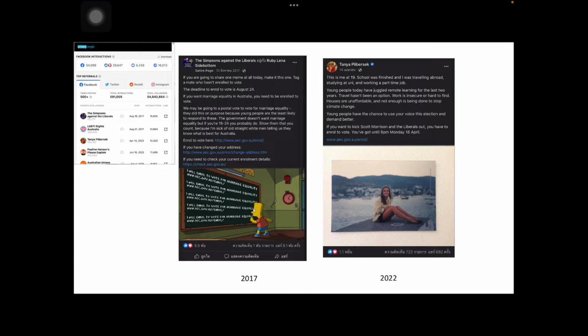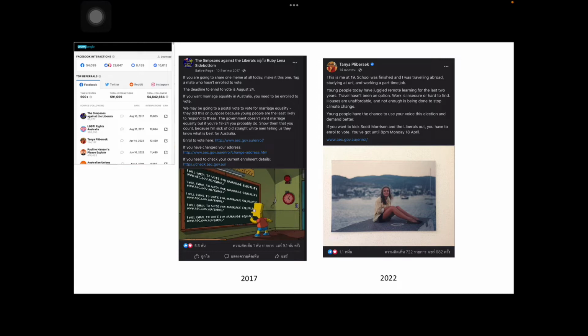Next, looking at the year 2022, the year of the federal election. The post that received the highest engagement is from Tanya Plibersek, Australian Minister for the Environment and Water. Since this year's trend was all about climate change, the Minister is apparently responding to the hot topic by posting her 19-year-old self to illustrate her empathy toward the current young generation who suffer from insecurities from COVID-19, at the same time announcing her standpoint of a dedication to the climate issue.